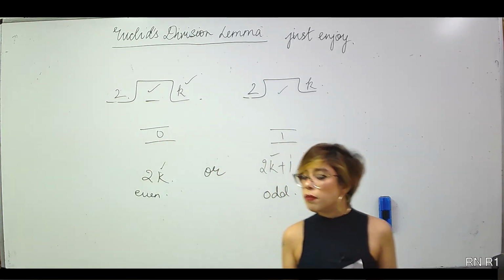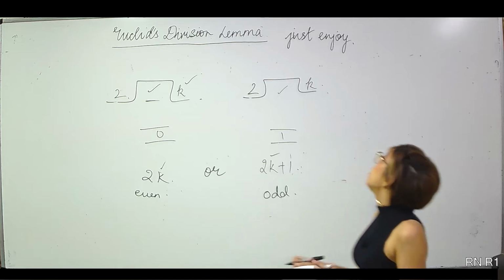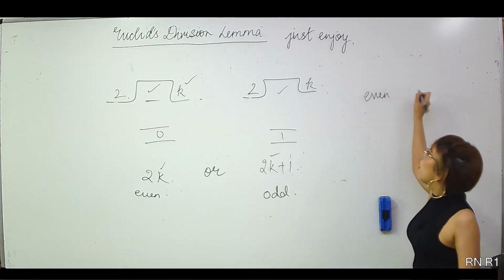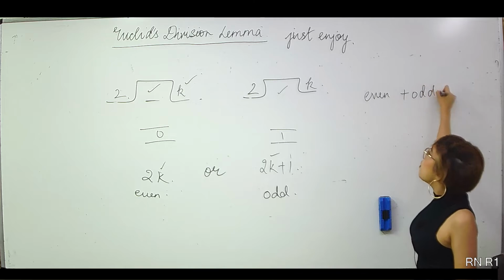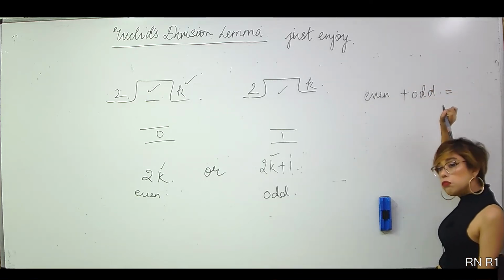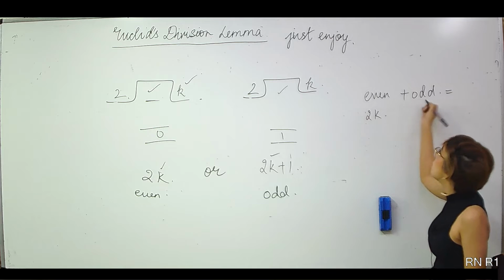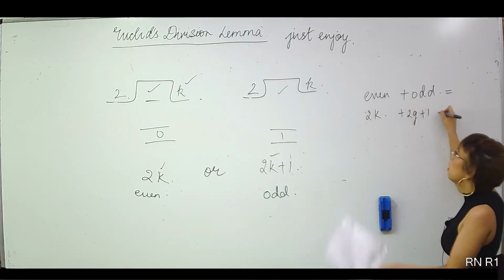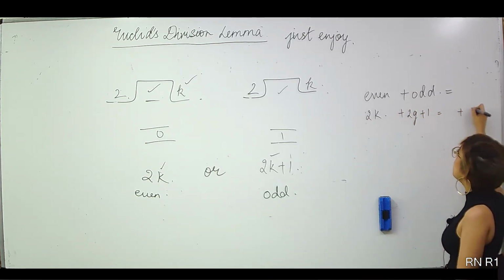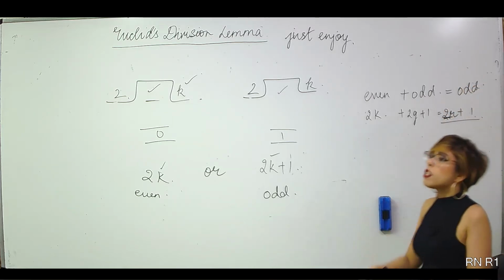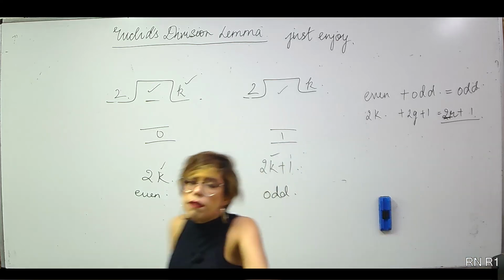An important thing. Now, let me ask you. Suppose you have an even number and an odd number. If you add an even number and an odd number, the answer would be, suppose this is of the form 2k, suppose this is of the form 2q plus 1. Definitely the form of this would be plus 1, or I can say 2r plus 1. So the answer is odd. Or you can just do it in the mind, even plus odd is obviously odd.